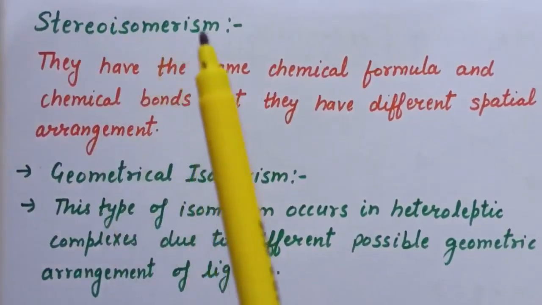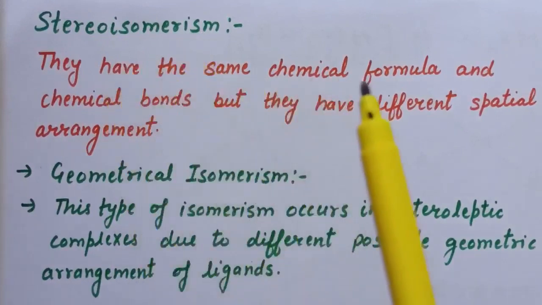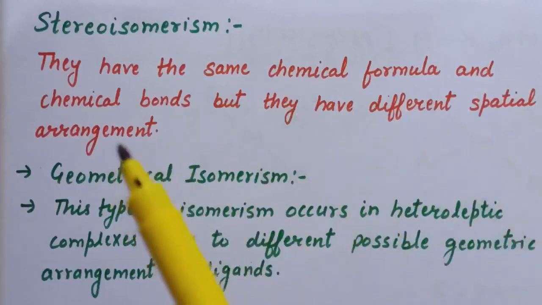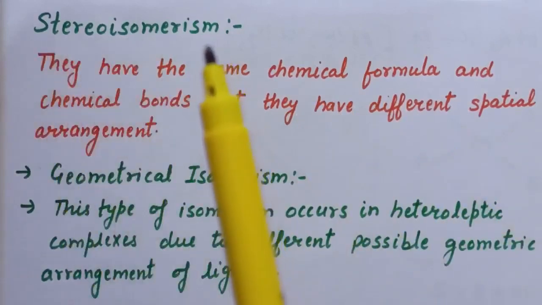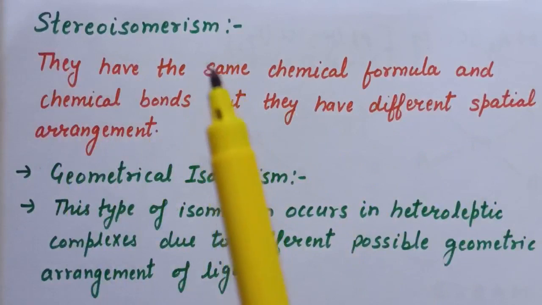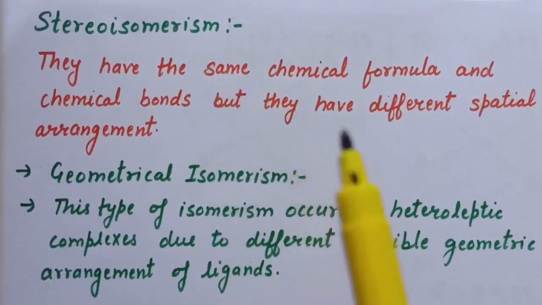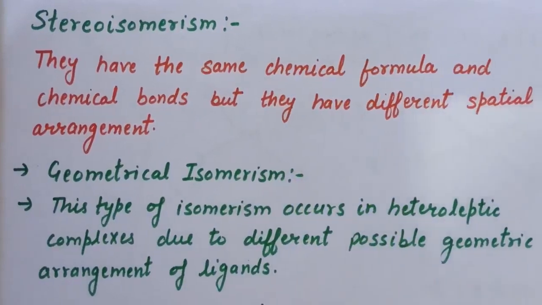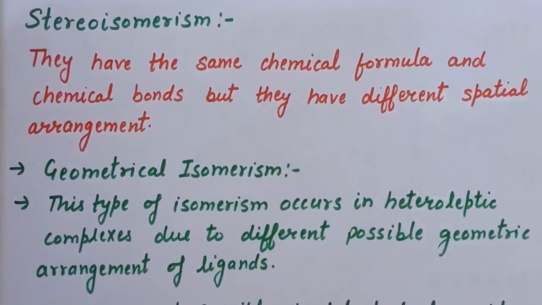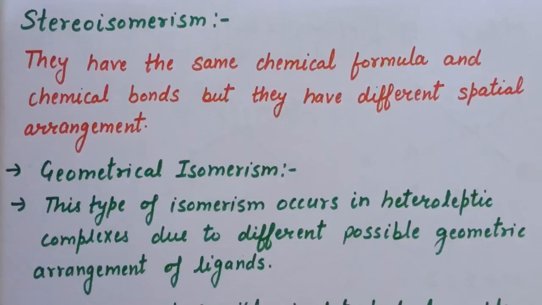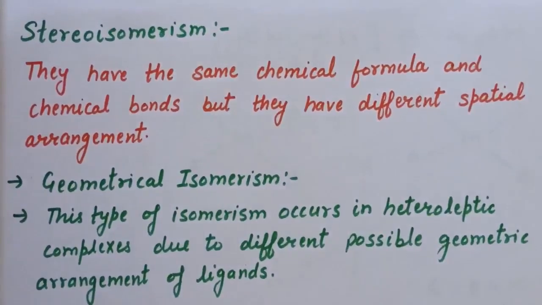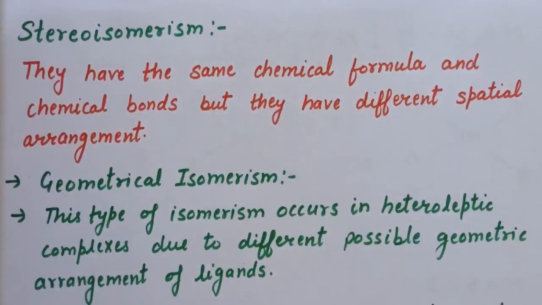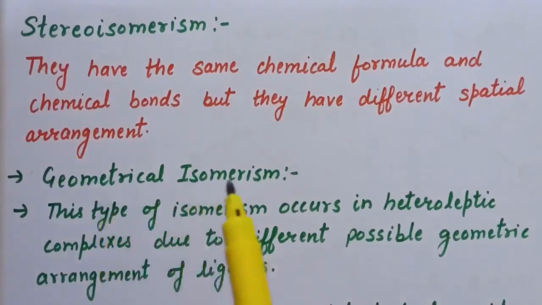Stereoisomerism is defined as compounds that have the same chemical formula and chemical bonds, but different spatial arrangement. That is, in stereoisomerism the ligands are arranged in space in a specific orientation around a given metal ion, or you can say that there is a different arrangement of atoms in 3 dimensions. Now in stereoisomerism we have two types: geometrical isomerism and optical isomerism. So first is geometrical isomerism.